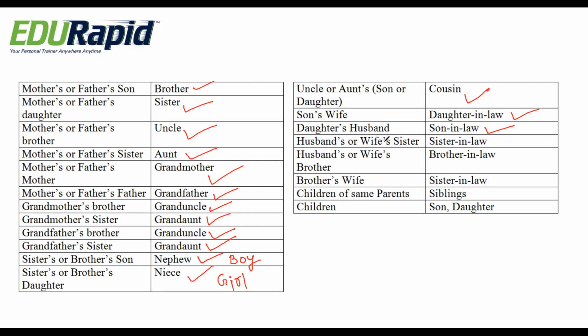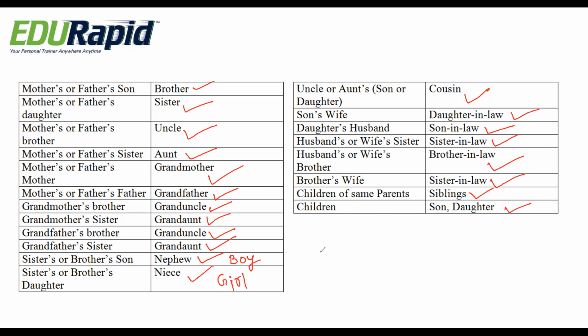Next one, husband or wife's sister is called sister-in-law. Next one, husband or wife's brother is called brother-in-law. Okay, brother's wife is called sister-in-law. Children of the same parents are called siblings. And last one, children, that is son or daughter, our own children.